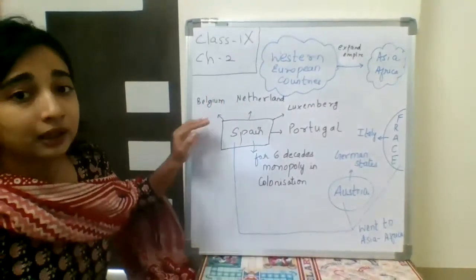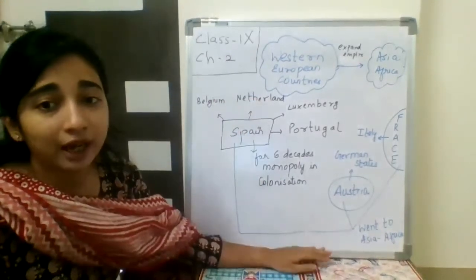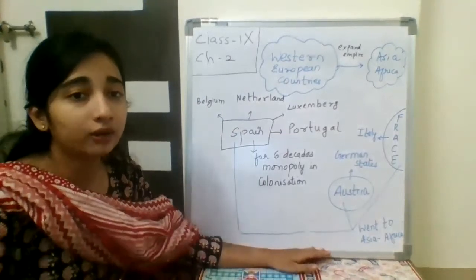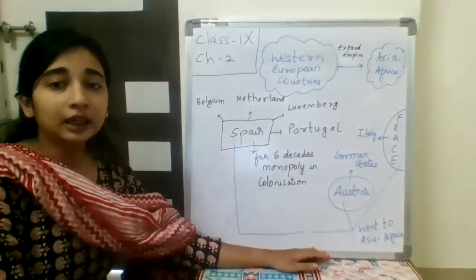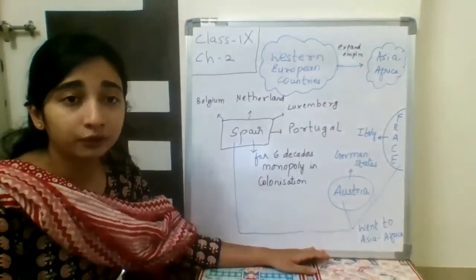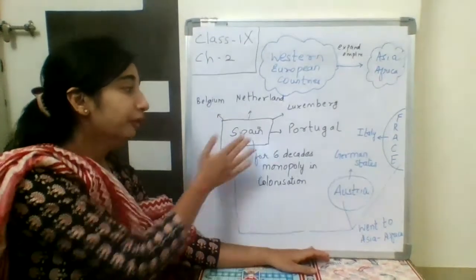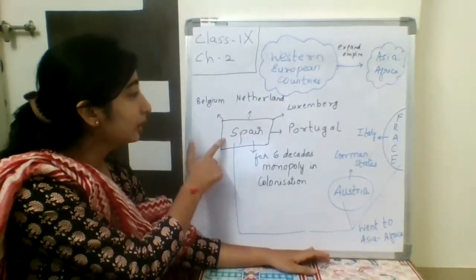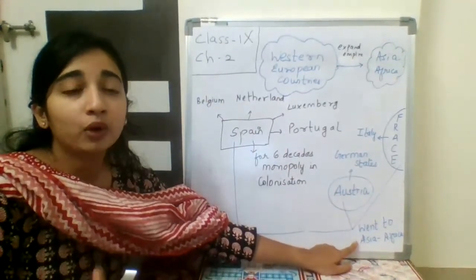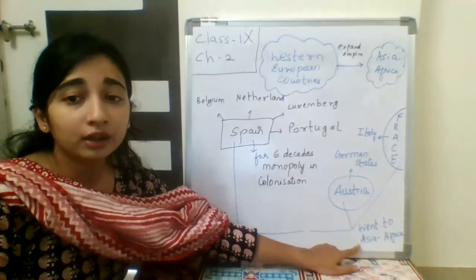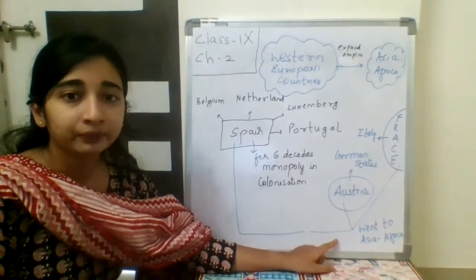So when Spain diverted its attention from these countries and went to Asia and Africa to take more countries under its control, these countries revolted. England was also a part of this revolt. All of these countries started revolting and they became free. And along with Spain, these countries also went to Asia and Africa to gain more control so that they are not under the control of Spain anymore. They also become powerful like Spain.